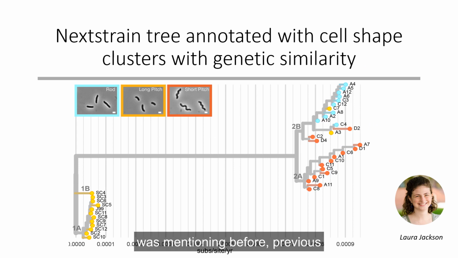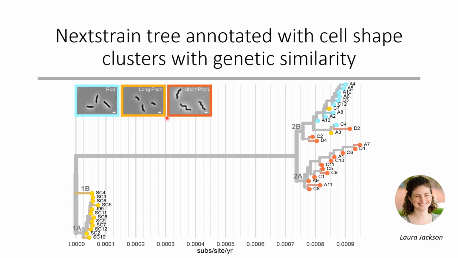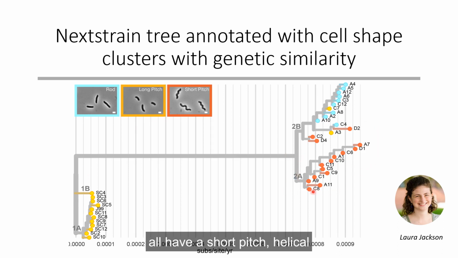So, as I was mentioning before, previous findings in our lab have shown that cell shape and other phenotypes vary over time. This is the same tree, but annotated with cell shape clusters. As you can see, isolates from the first time point all have a long pitch helical cell shape. Isolates from subgroup 2A all have a short pitch helical cell shape, and most of the isolates from subgroup 2B have a straight rod cell shape. And so Laura, the graduate student that I now work with, who was studying this cell shape phenotype, noticed as she looked at some of these strains under the scope that some were not as motile as others, and so we decided to test the swimming motility of these isolates using soft agar assays.